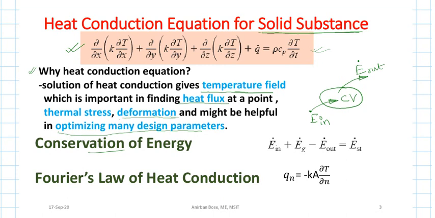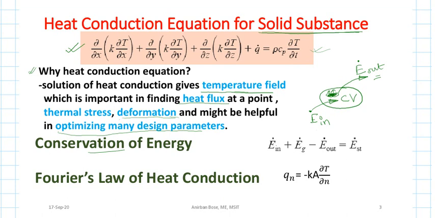And remember, in general, this E dot in and E dot out can be of different kinds. The energy can come into the control volume either in the form of heat, or in the form of work, or in the form of mass flow. So this is the very general form, where the energy can come into the system in these three ways. And there may also be some energy source within the control volume, where some energy is being generated.